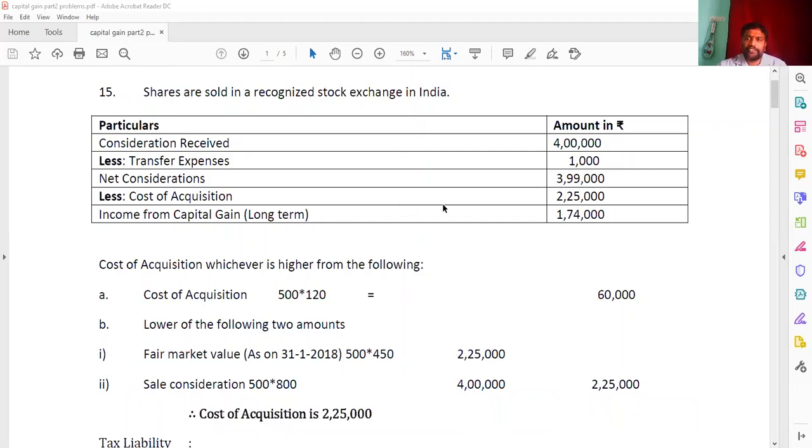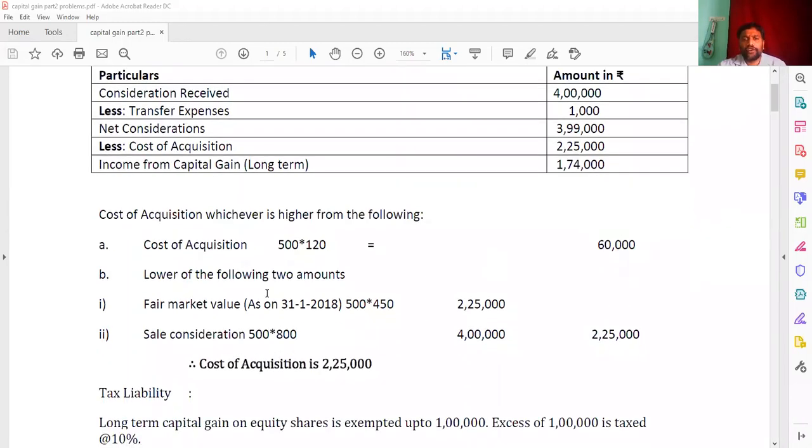And here, to calculate the cost of acquisition, because the FMV value is given, we are going to do it in 2 steps. First, he has given a cost of 500 into 120, that becomes 60,000. And the lower of the following two amounts: the fair market value given in this question on 31st January 2018 is 500 into 450. By multiplying this, you get 2,25,000.